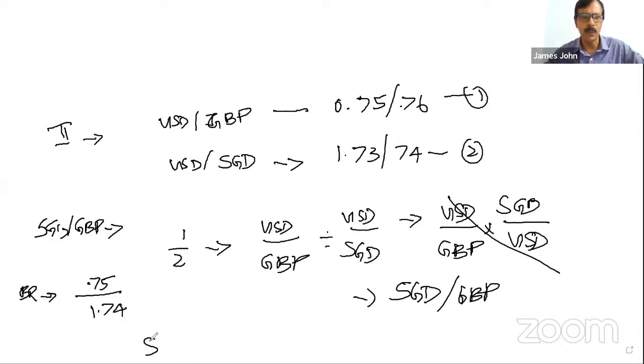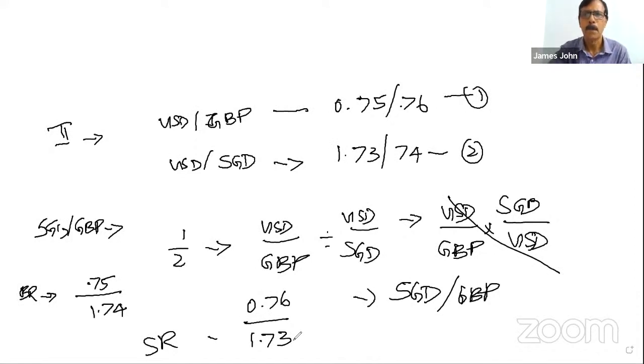If you want the selling rate, numerator the selling rate: 0.76 by 1.73. And second, suppose we want GBP by SGD. Then it is 2/1. Whatever you want, we can put anything like this. Sir, please solve.